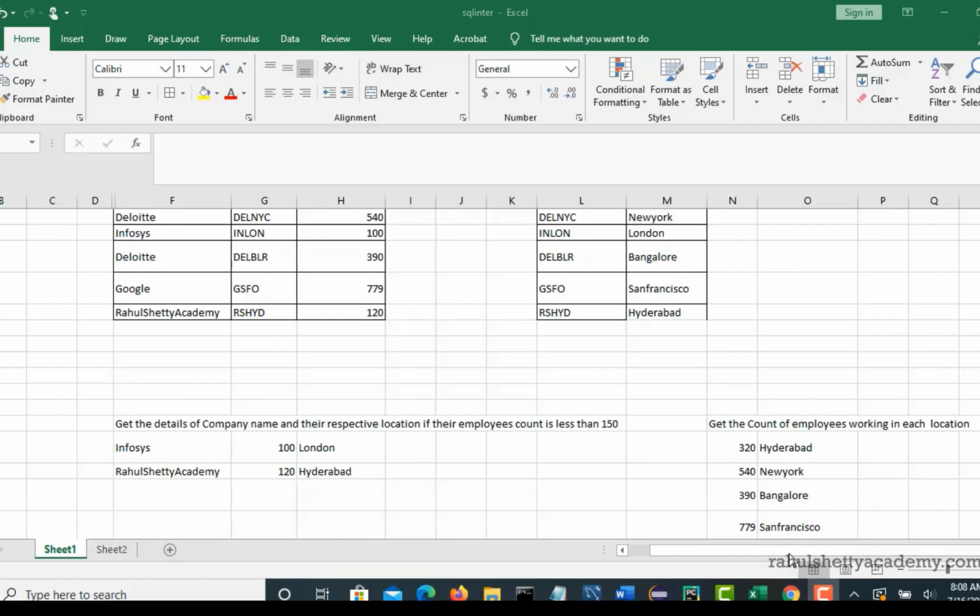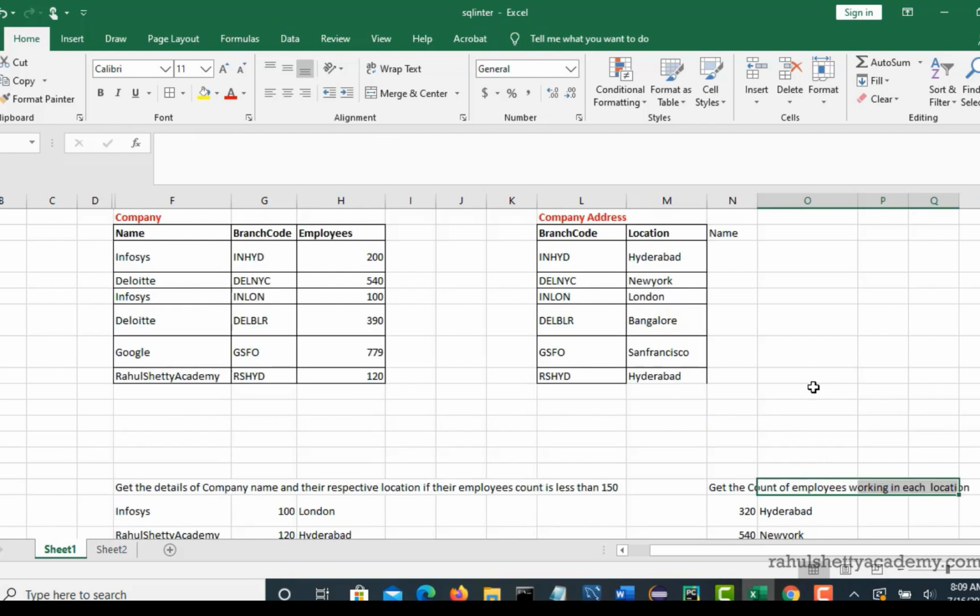Welcome back. So now I want to quickly talk about one more query on group by, because that's also one of the common interview questions, where people try to see if you are able to apply a filter with the group by concept. So let's do this one example as a quick brush up on SQL group by. Get the count of employees working in each location.